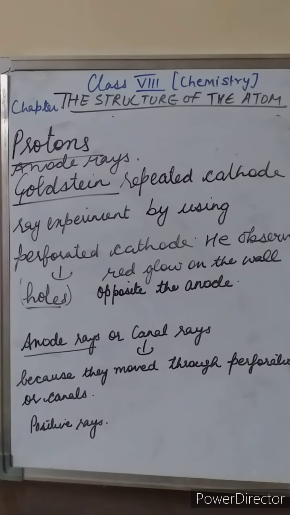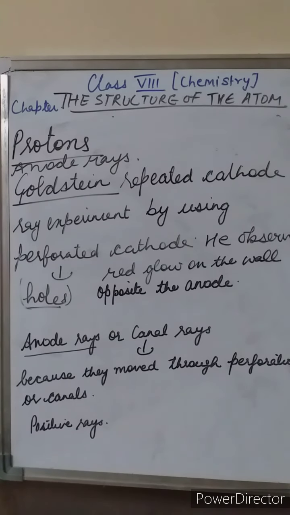Students, now we will study the proton, the second subatomic particle. As we know, an atom is electrically neutral, but the electrons present in it are negatively charged particles. So the atom must also contain some positively charged particles so that the overall charge on it becomes zero. So these particles should be found in the discharge tube itself when cathode rays are formed. Now let us study the anode rays.